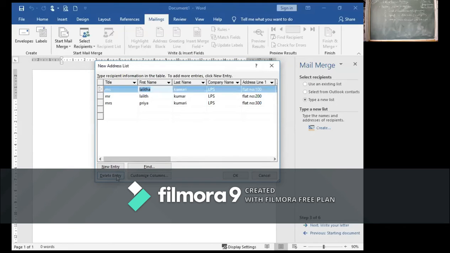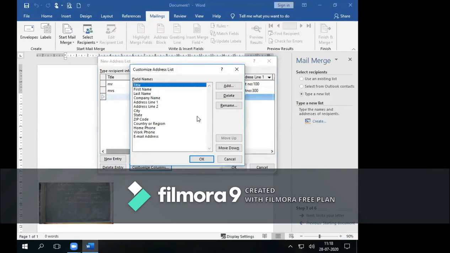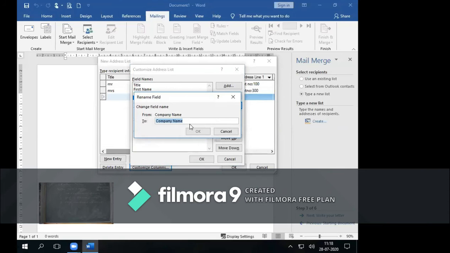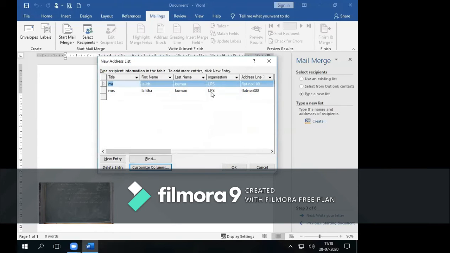If you want to delete an entry, you can delete it. Customize columns: these are all the field names we require. If you want to delete anything, you can delete it from this field list. If you want to rename, you can rename. For example, company name I want to rename, just click on rename. Here I can give organization. Just click on okay. Your company name will be renamed as organization. Just click on okay. If all entries are finished, just click on okay.